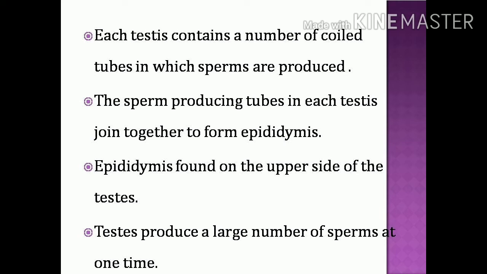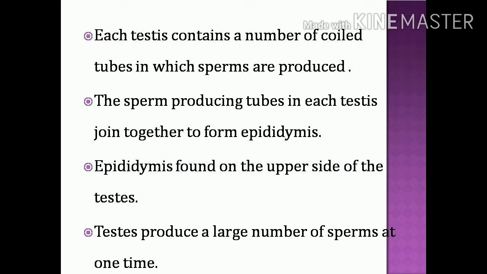It is a mass of coil-like structure, and this epididymis forms a cap-like structure over the testis. A testis produces a very large number of sperms, millions of sperms at one time.